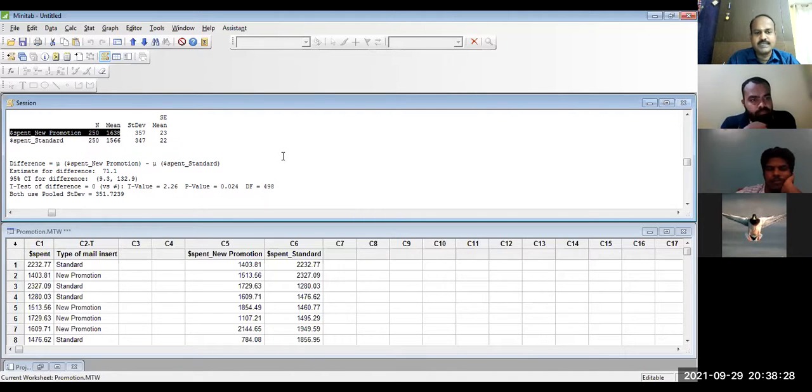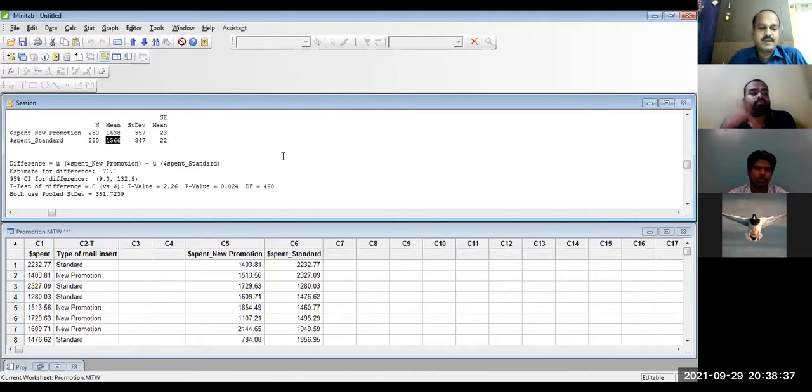With the new promotion, people on average buy $1,638. But with the normal card, they buy only $1,566. Now, what is the impact? Is it positive or negative? Positive. The impact is positive, a difference of 71. So now you can take a decision. You can suggest your company to launch the promotion in all your outlets.